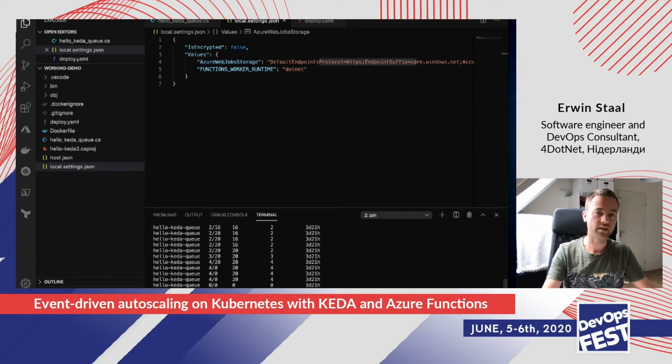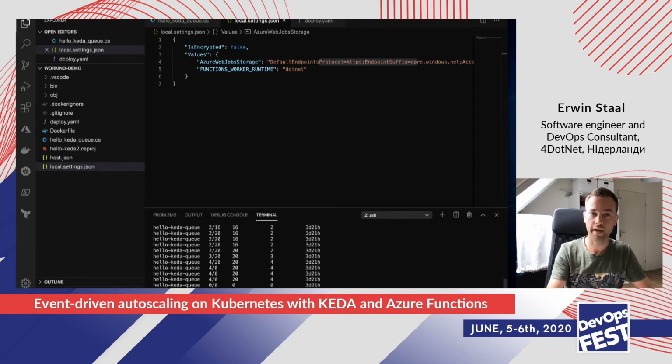So how do we get this working example deployed? We do that again with the Azure Functions CLI, but this time we say func kubernetes deploy, and we then give it a name. So it's going to be hello KEDA, and you have to specify the registry you're going to push this container to. So in my case, that would be my Erwin Staal Docker registry.